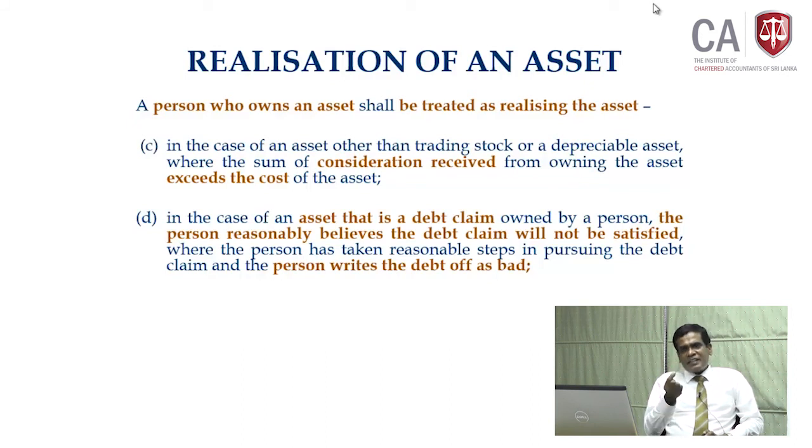So when you realize the asset, you have to work out what? Consideration received, year 0. The entire cost of the asset, the debt amount, will be the cost. So that amount could be deductible, in other words. Where the cost exceeds the consideration received of 0, the whole amount can be deductible as a realization loss.